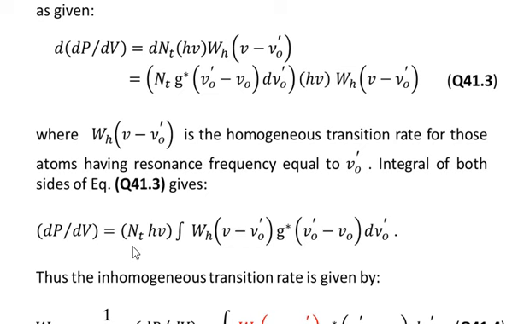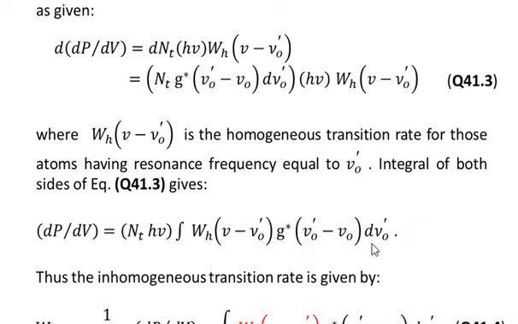So we have N_t times h nu on the right hand side, and of course the integral of W_H of nu minus nu naught prime times G star of nu naught prime minus nu naught, with respect to d nu naught prime.